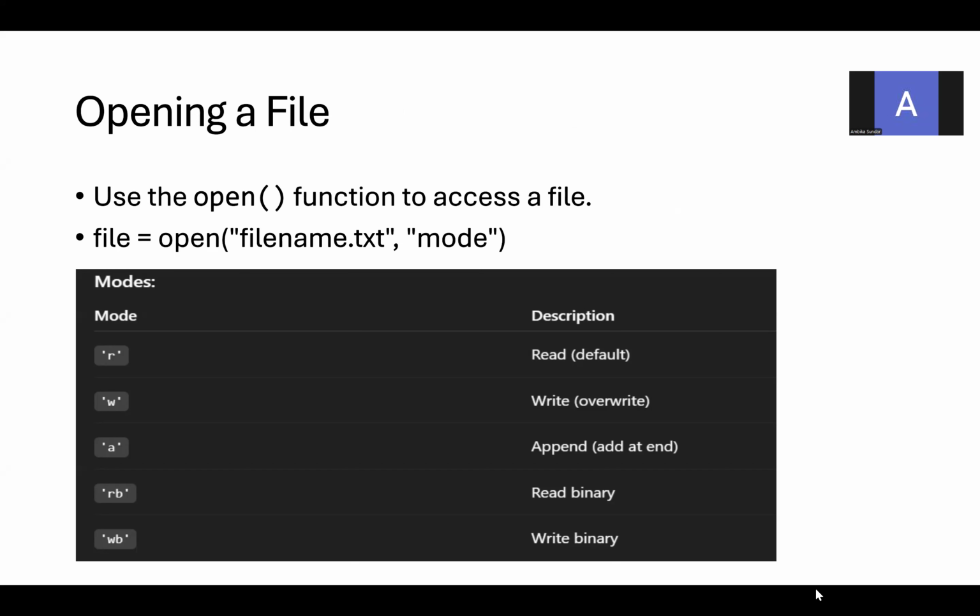If it is read mode, you are going to read only the content of the file if the file already exists. If it is write mode and the file already exists, it will erase the previous data of the file and write the new content to the file. If the file is not there, it will create the file. Using the write mode, you can create a new file. Using the append mode, with the existing data, you can append some more data. And rb and wb, read binary and write binary, are for operating on files in binary modes.